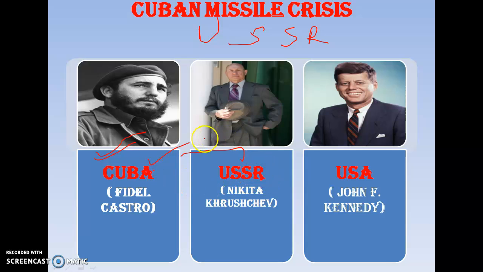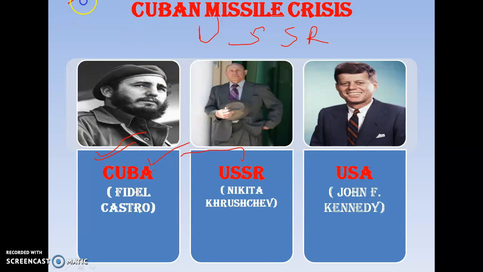The USSR had a fear that America would attack Cuba, because Cuba and the USA are neighboring countries. They feared that the USA would attack Cuba and overthrow Castro's government. So to defend the Cuban government, they set their missiles in Cuba.